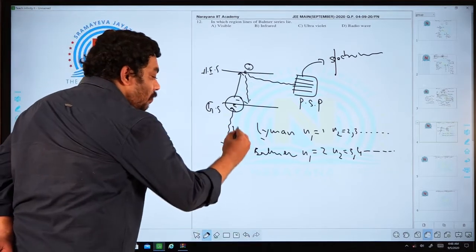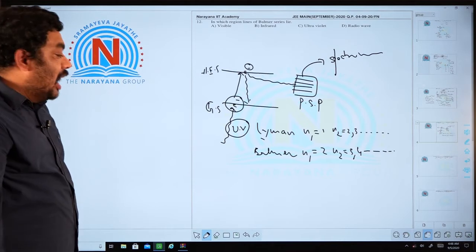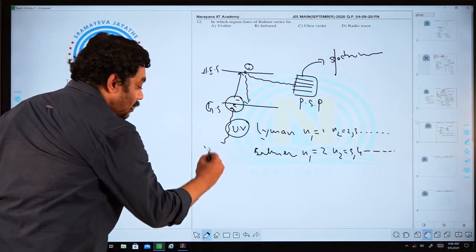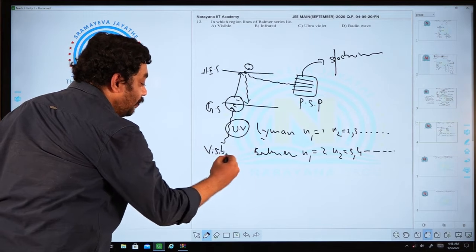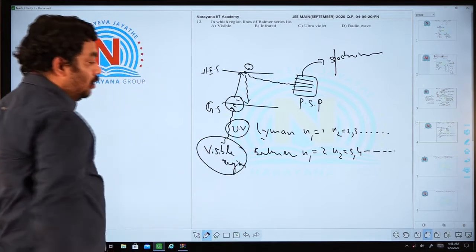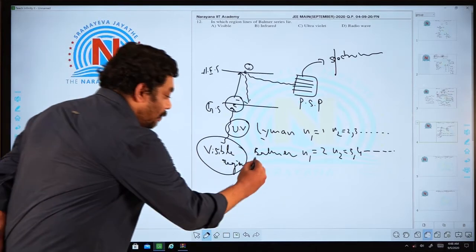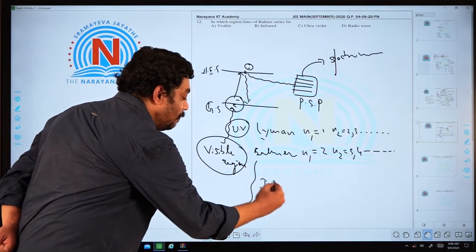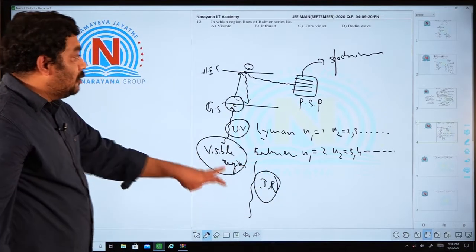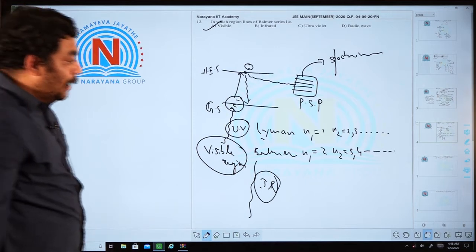Lyman series lines are present in the ultraviolet region. In the Balmer series, lines are present in the visible region. Paschen series, Brackett series, and all the remaining series are present in the infrared, far infrared region. So the Balmer series is present in which region? Visible region. Is it clear?